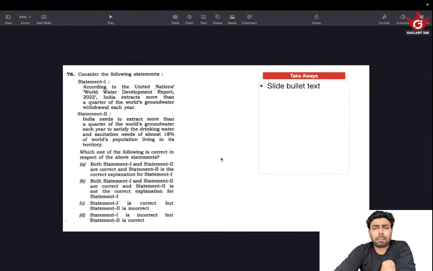Here, having a little bit of understanding about Indian agriculture or Indian economy in general will help. The trait of our agriculture is that it's monsoon dependent, and because of that we are excessively dependent on surface and groundwater extraction for irrigation purposes.